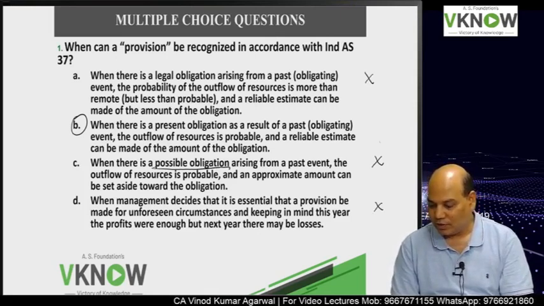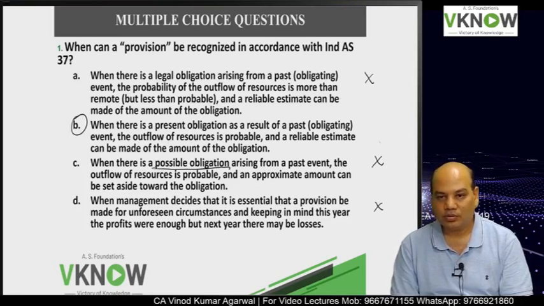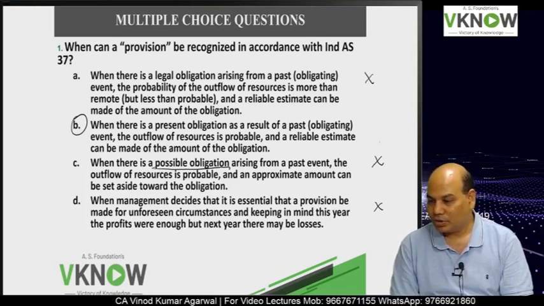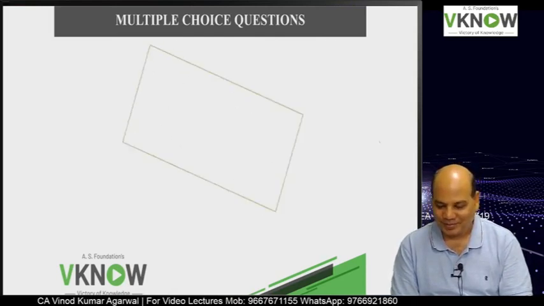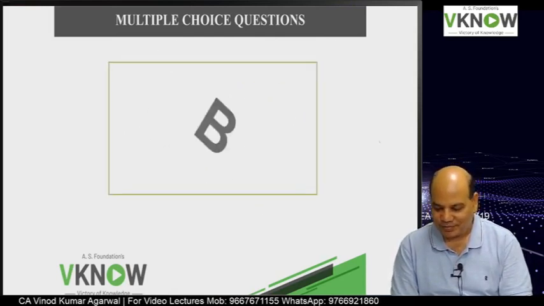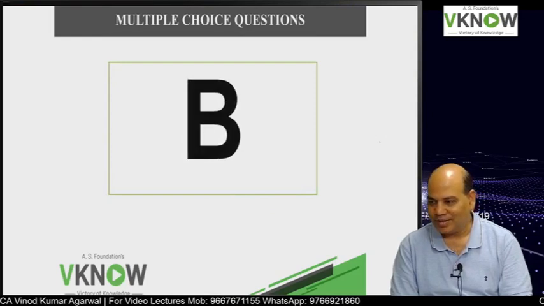So this is creative accounting, not allowed. You are doing profit shifting here. So the candidate which is left is, what is the right answer? B is the right answer.